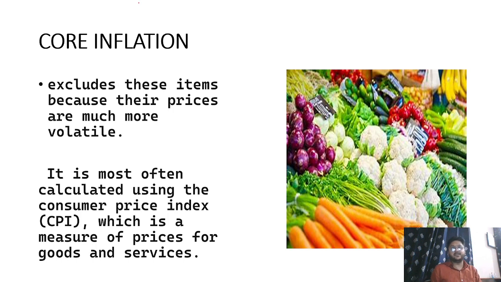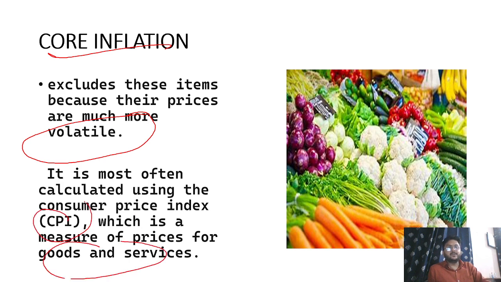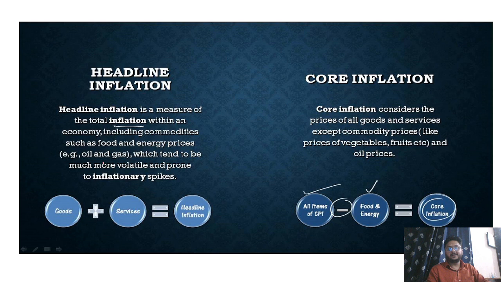So here it is written what core inflation is. Core inflation excludes those items, food and energy, because their prices are much more volatile. It is often calculated using the consumer price index, which is a measure of prices for goods and services. So it uses the consumer price index without the prices of food and energy. So all items CPI minus food and energy is equal to core inflation.